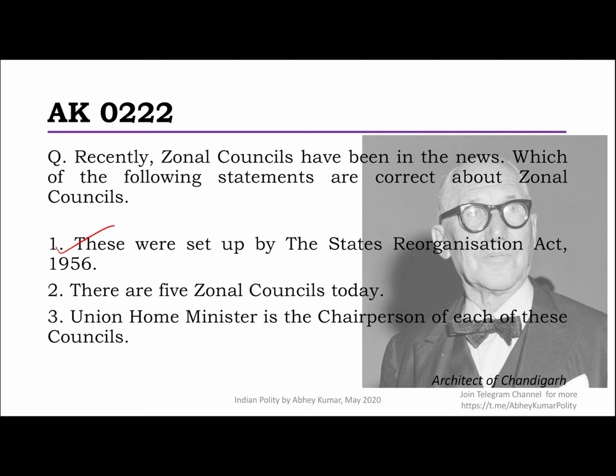And as per the Act, there are 5 zonal councils. Absolutely correct. Okay, so never be confused with, I know sometimes people do get confused with the Northeastern Council. The Northeastern Council is not a zonal council as such. It is created under a separate act, the Northeastern Council Act of 1971. Under the States Reorganization Act, zonal councils are created.